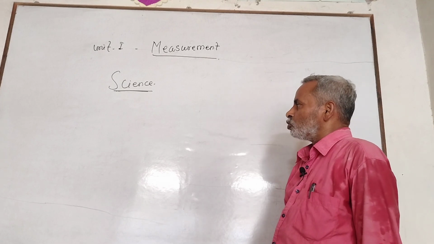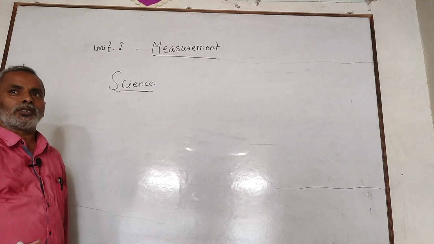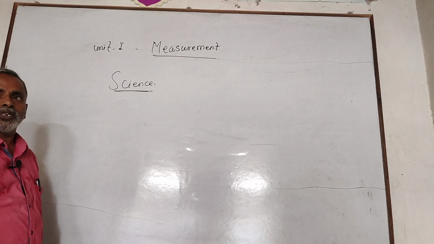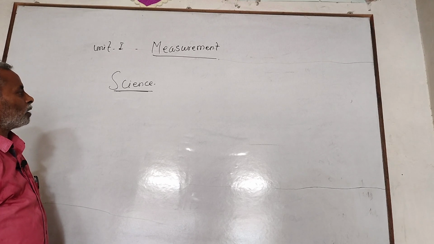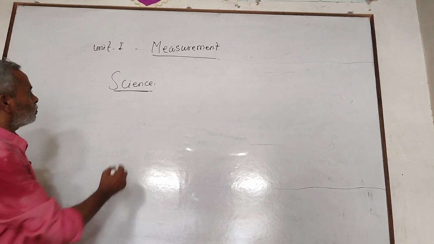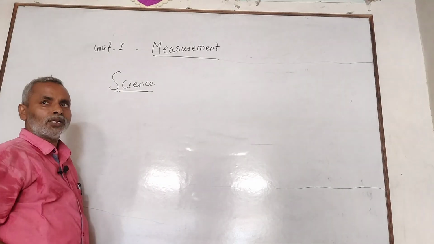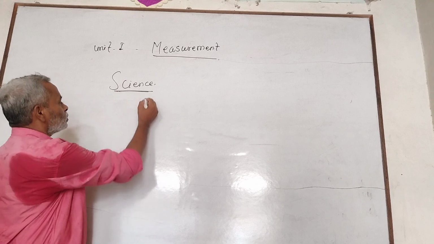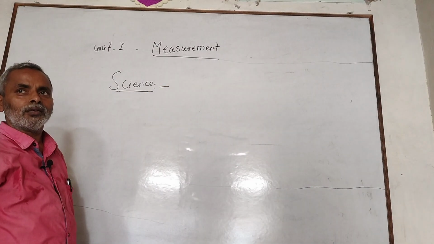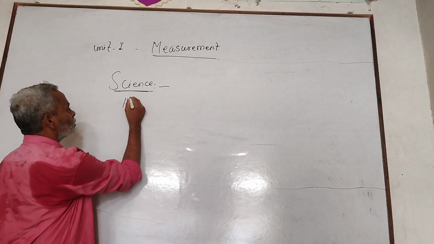The natural phenomena on which the continuous experiments and observations performed by the scientist finally give the result, and then it becomes a law.